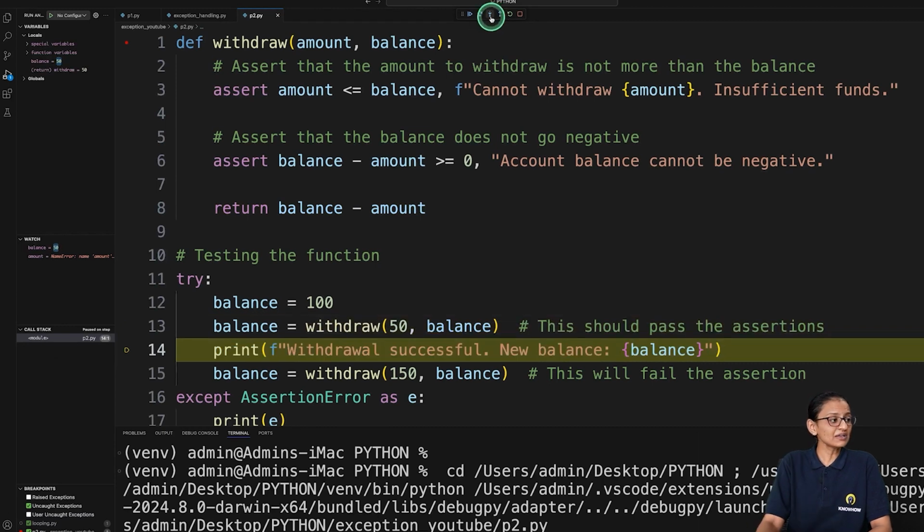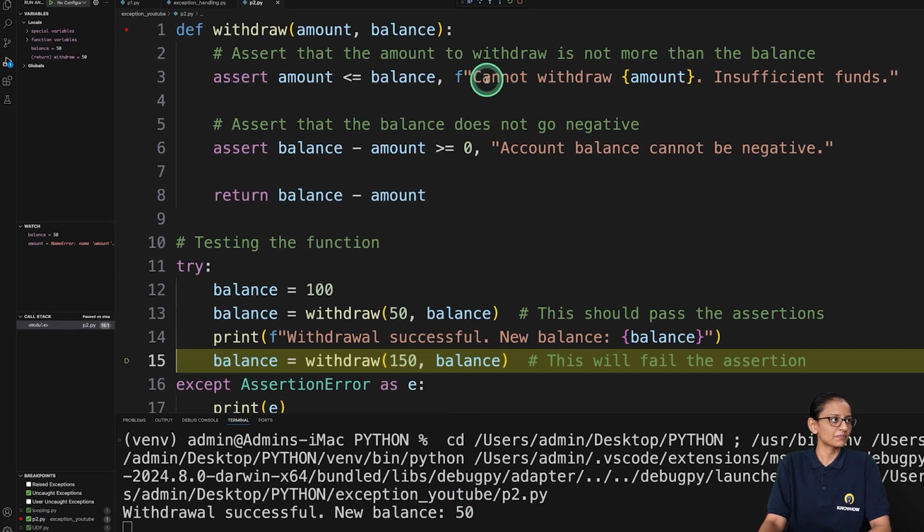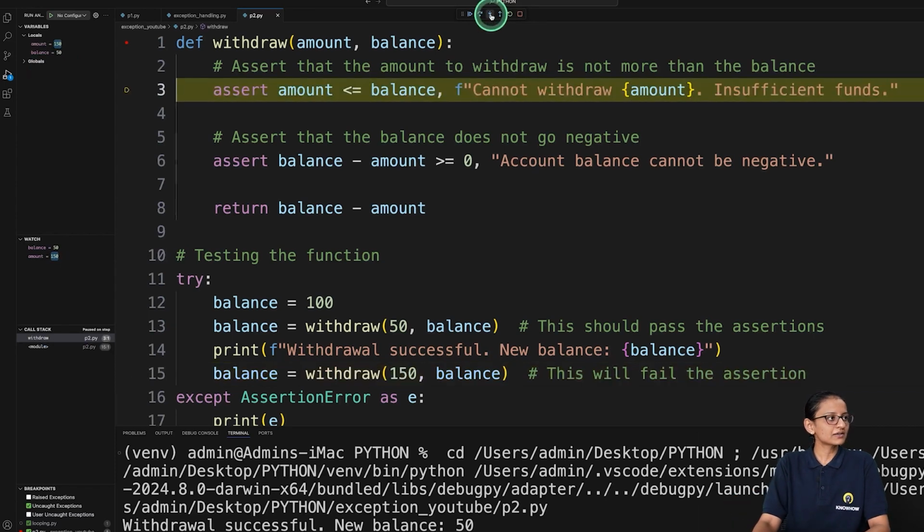Now I am printing the new balance, that is balance equal to 50. Then I am withdrawing again 150 rupees. Basically in my account 50 rupees are there, and I am trying to withdraw 150 rupees. So basically it is invalid. Let me just go into the function, and here we are checking the condition. Here the condition is false. If the condition is false, then it will generate an exception.